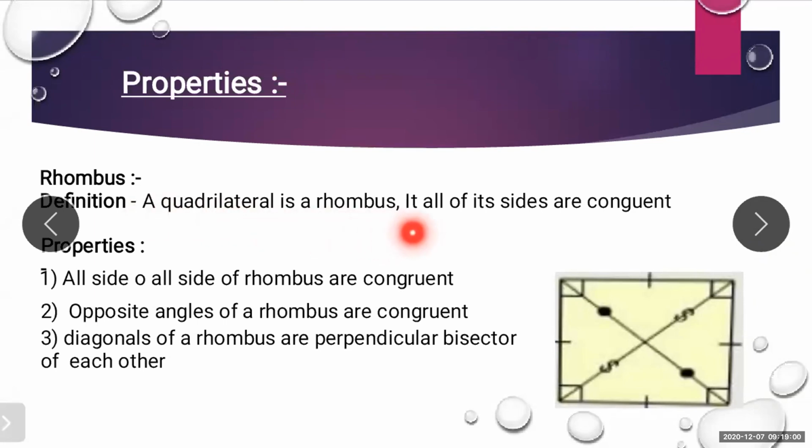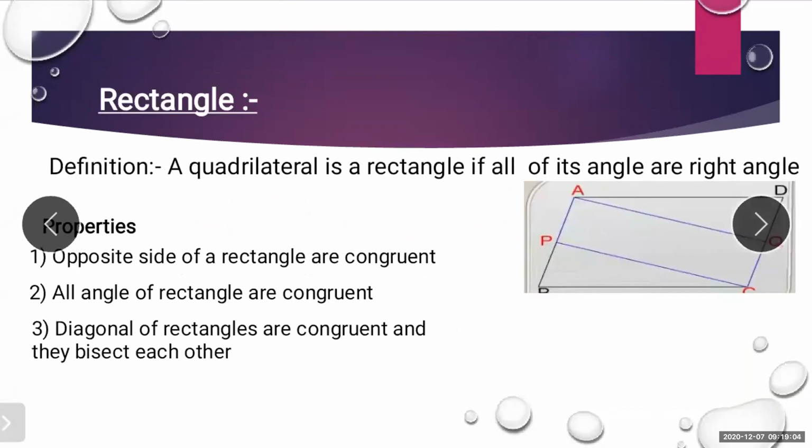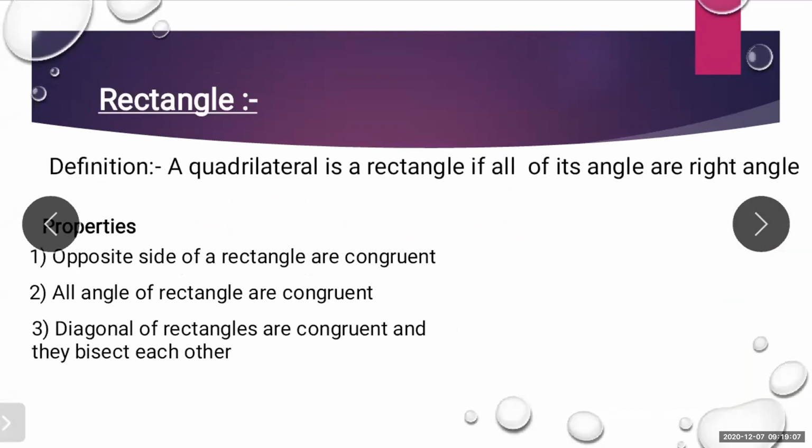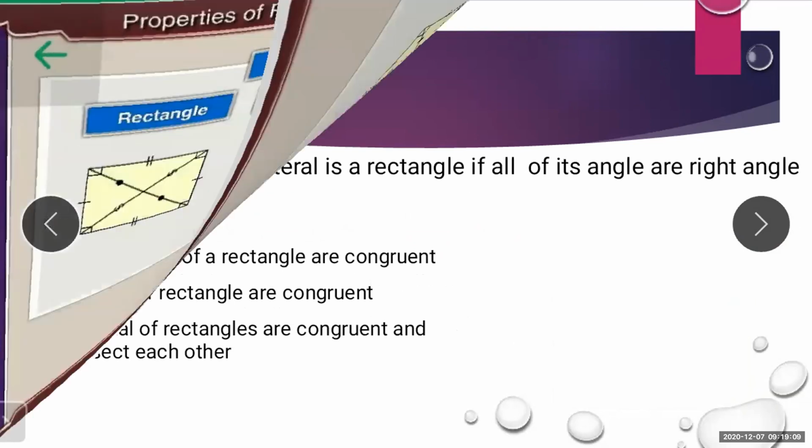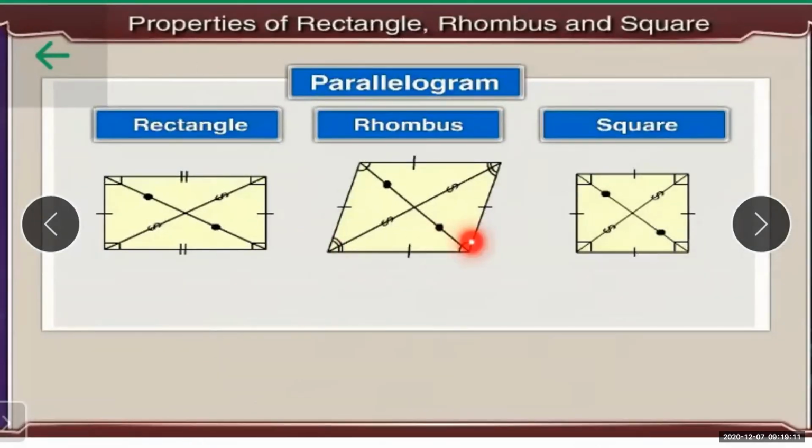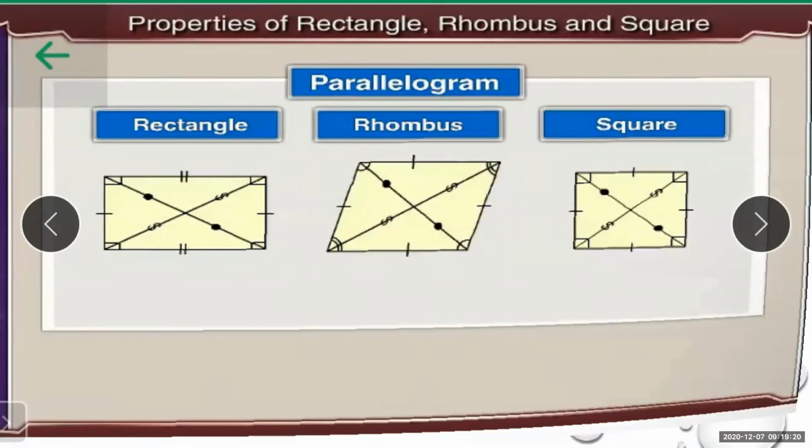When can you say that the quadrilateral is a rhombus? I told you that in a quadrilateral, if all the sides are equal, of equal length, you can say that the particular parallelogram is a rhombus.